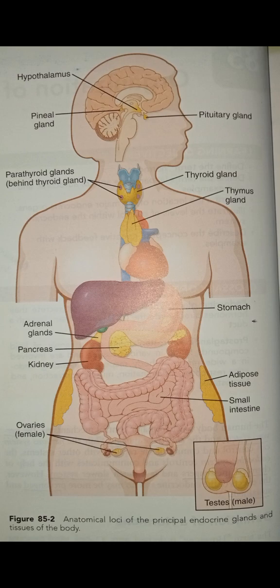The next one, adrenal gland. Look at this anatomical loci of principal endocrine glands and tissues of the body. We could see adrenal glands. Where are they? Look at it. Then adrenal glands are there, and adrenal cortex secretes some hormones like cortisol. It has multiple metabolic functions for controlling metabolism of proteins, carbohydrates, and fats.